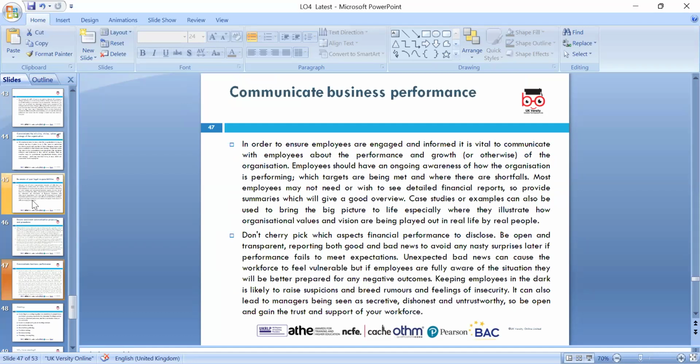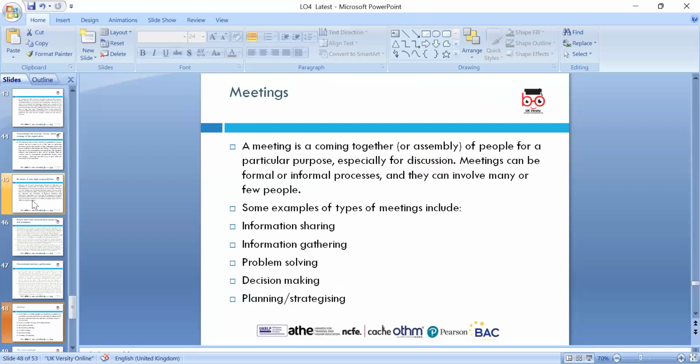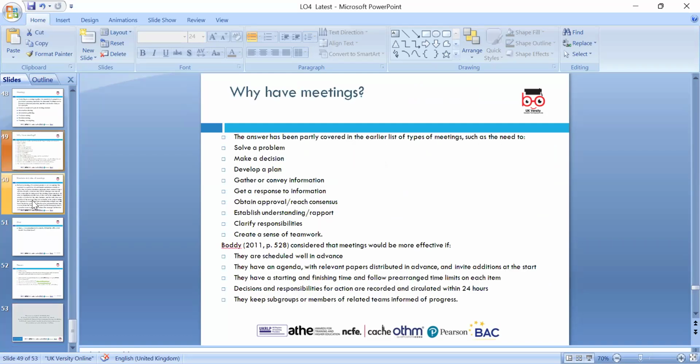And really we need to look at this in the light of our own procedures and performance metrics. Our industry averages can be used, or the ratios as well, which can be used for the performance. Of course, we can arrange meetings with the various stakeholders and discuss information sharing, information gathering, problem solving, decision making, and strategic planning. For these, meetings are very important, like the AGM and various other meetings which we can hold with the various stakeholders. So when we do the meeting, it can be a problem solving meeting or a decision making meeting. Like we want to move the center, or we want to move the head office. Why are we moving from one country to another?